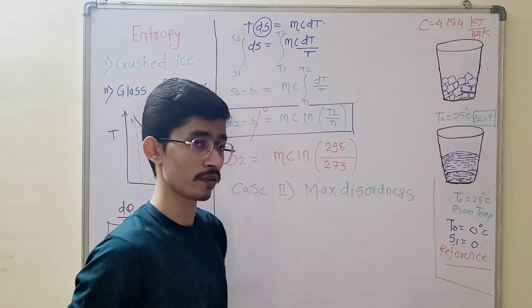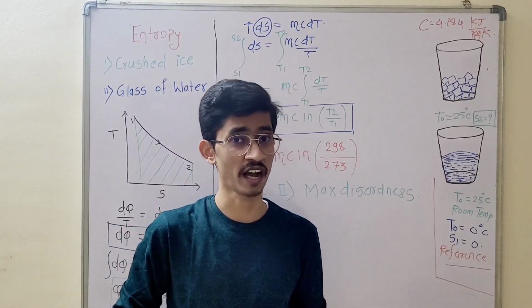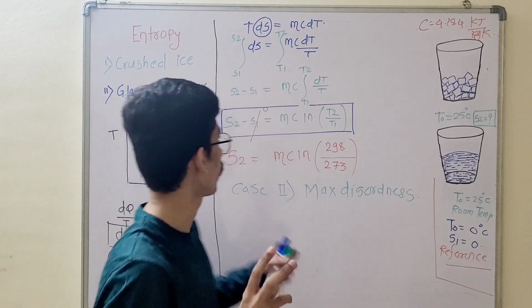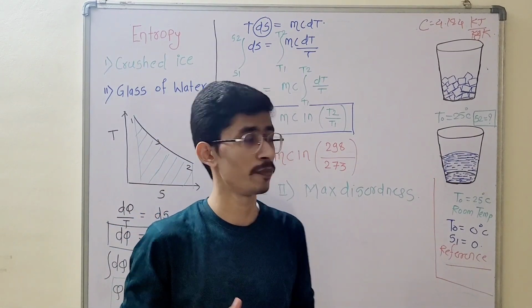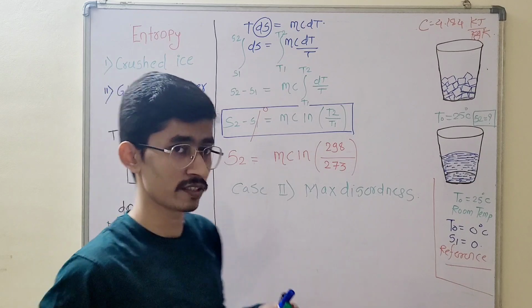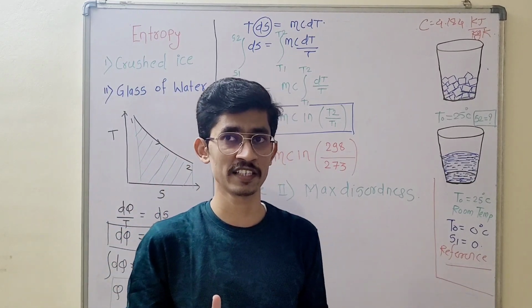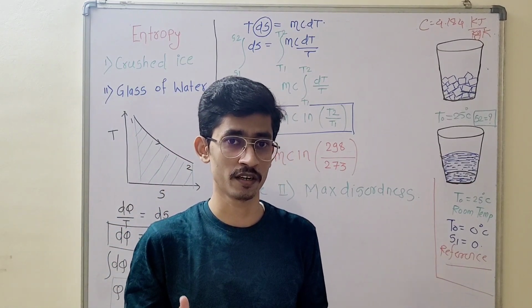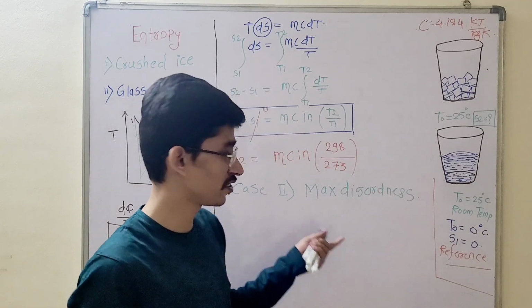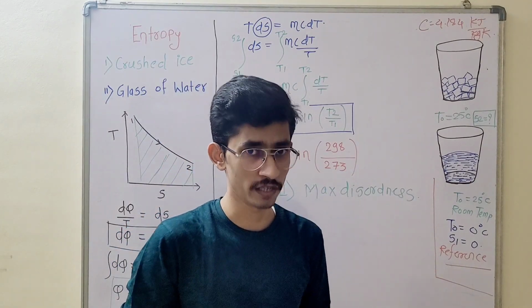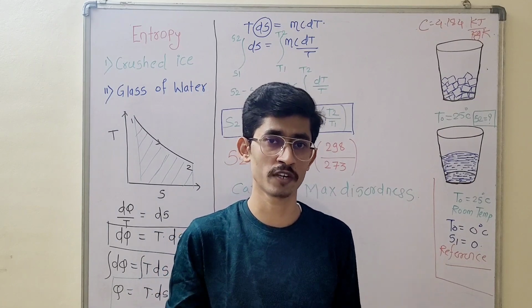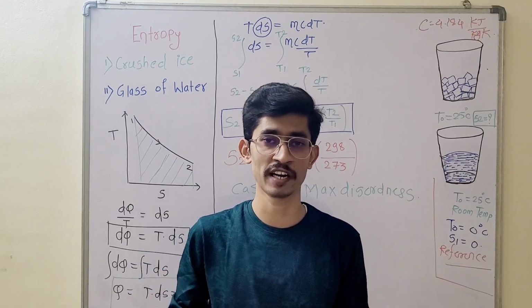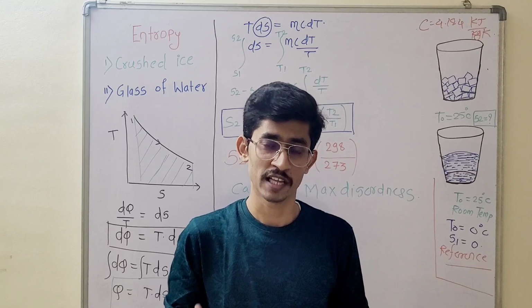So entropy for case 2 is high. We can say a glass of water has higher entropy as compared to your crushed ice, because crushed ice has a lesser degree of randomness, or we can say less disorderness, so entropy will be less. So again, the more the disorderness, the more the entropy, the more the randomness, and that is the concept of your total entropy.